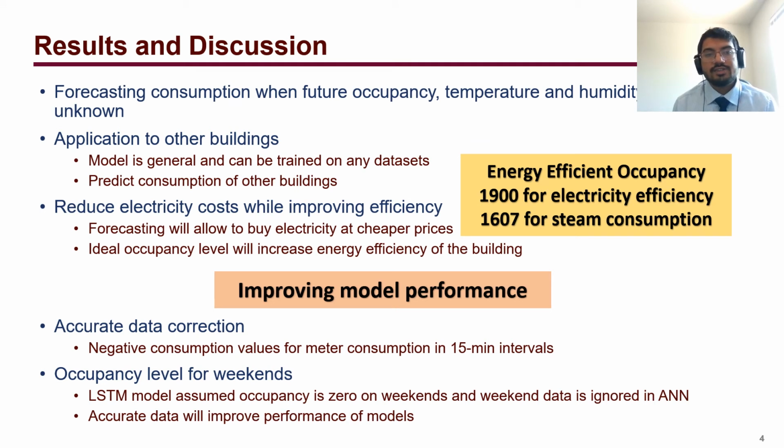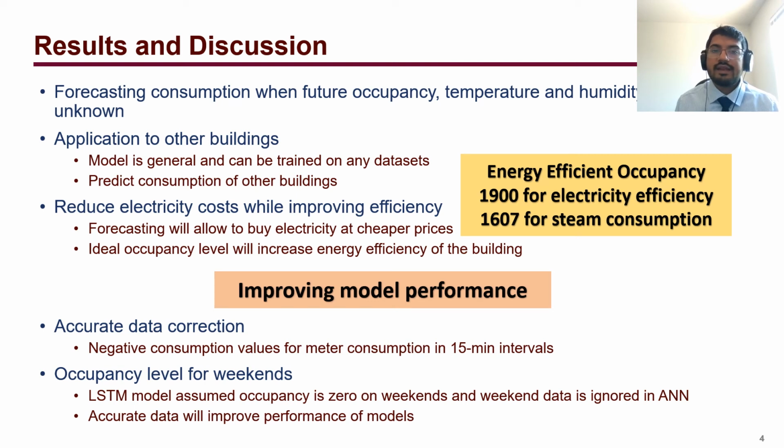So our results and discussion: which is the most useful of the two models we developed? One is forecasting consumption, where future occupancy, temperature, and humidity are unknown. In this case, the LSTM model will be the most applicable and deployable, since you do not know these factors in advance.